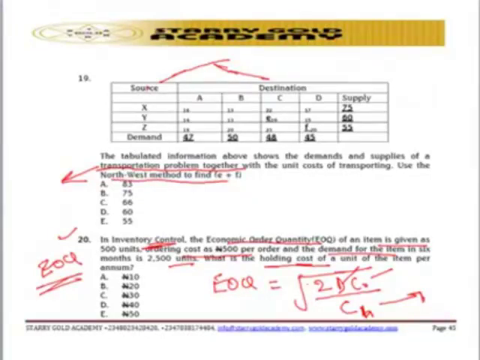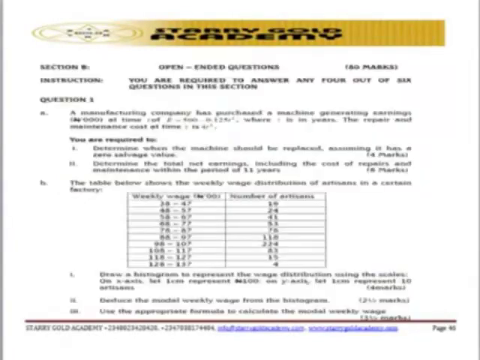So let's look at the theoretical aspect. The theoretical aspect is section B. Now you have done section A, the multiple choice questions from question 1 to question 20. Section B is the open-ended question, making a total of 80 marks.